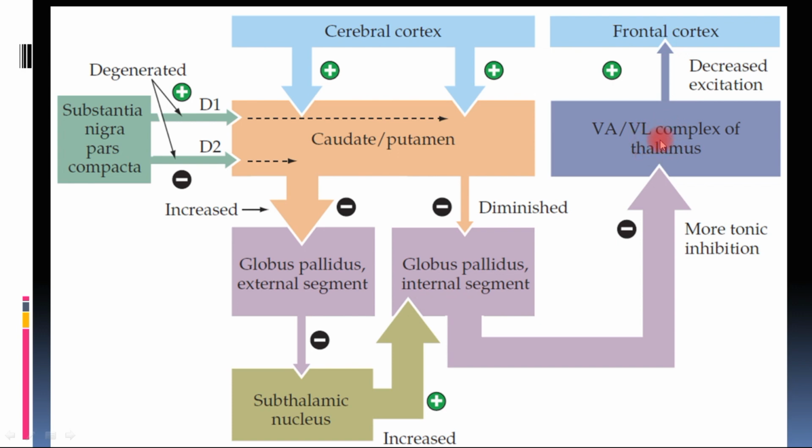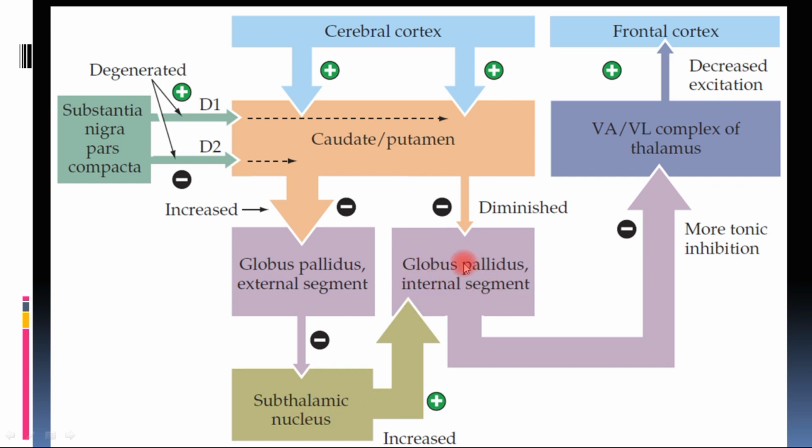So in both the cases, the direct pathway is diminished and globus pallidus is working more, and the indirect pathway is increased, which increases the action of globus pallidus.